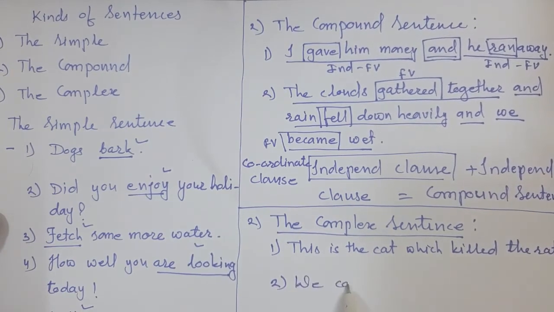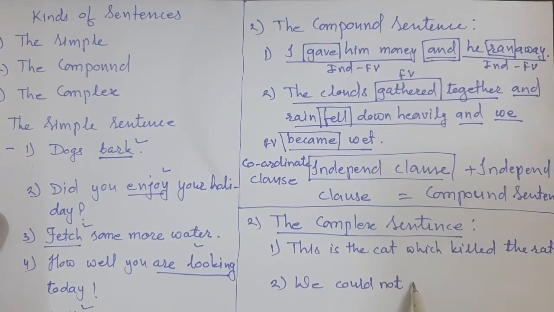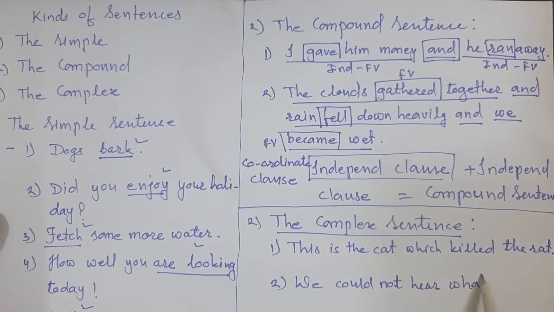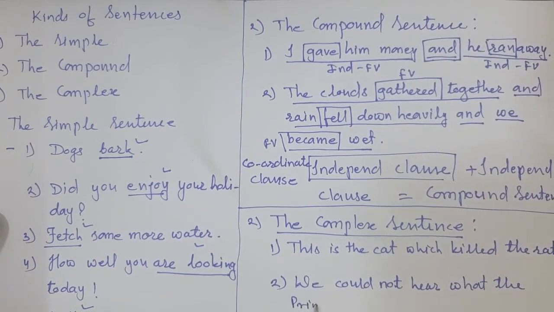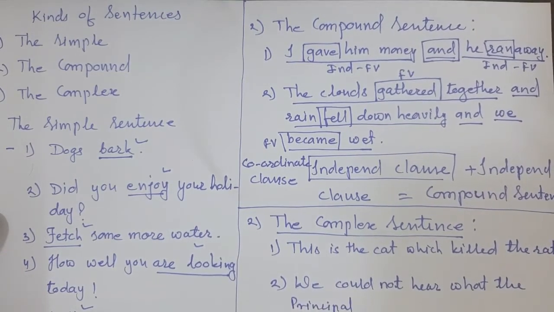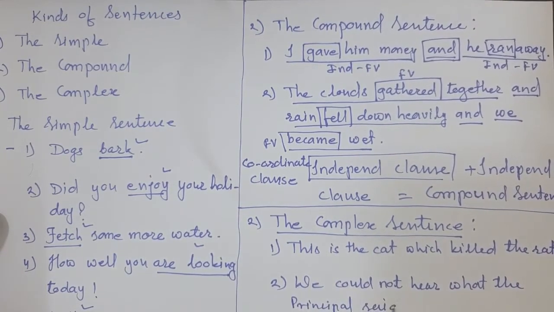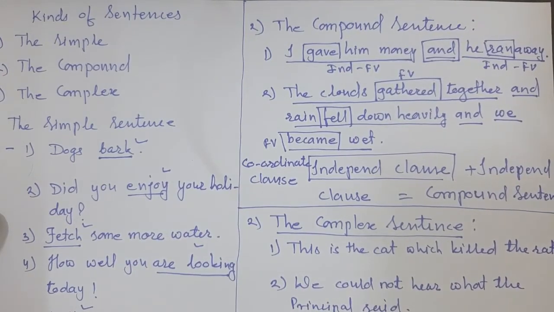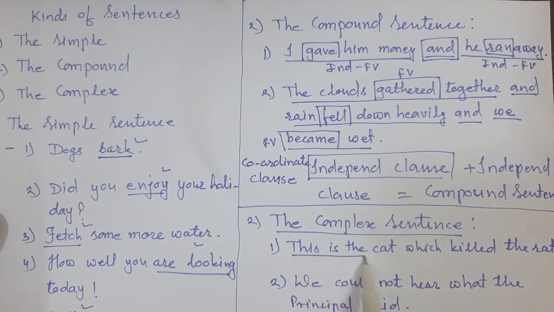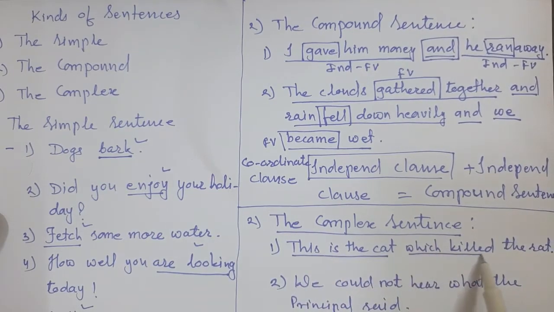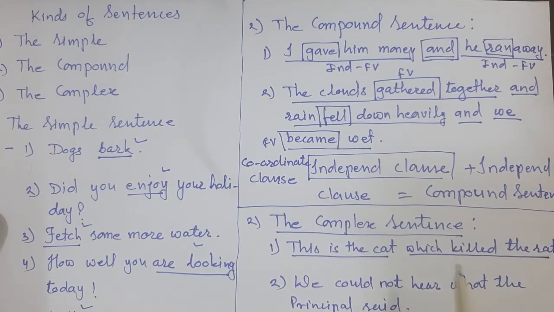We could not hear what the principal said. See students, here we had two examples. This is the cat which killed the rat. Let's try to understand.